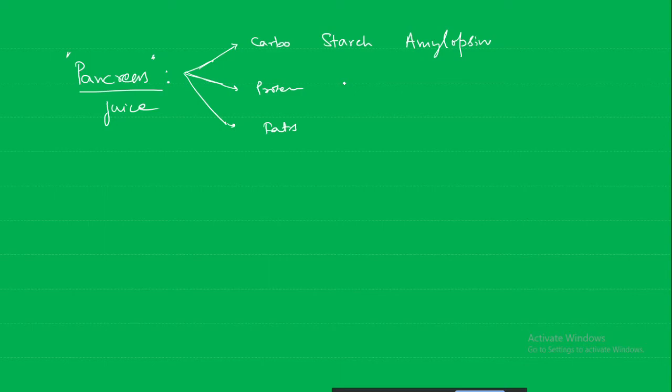Okay, you have to follow the way I have taught you in the class. No, pancreas. When you are coming to pancreas, here all carbohydrates, proteins, and fats all will be digested by the pancreatic juice. Okay, for carbohydrate digestion, that is the starch, there is the amylase, amylopsin. In the case of proteins, there is the enzyme trypsin.